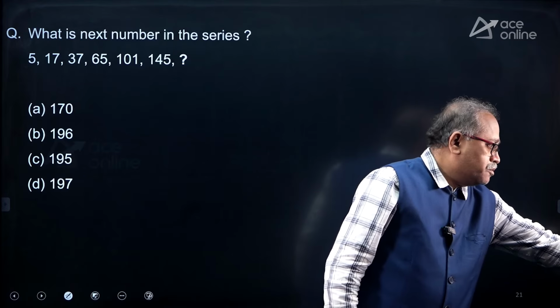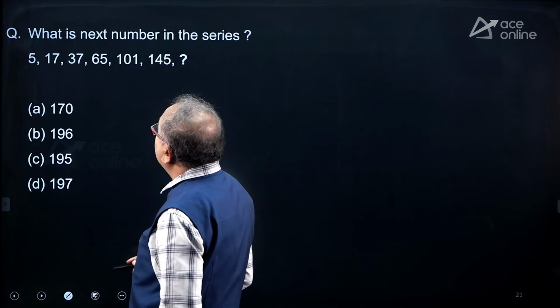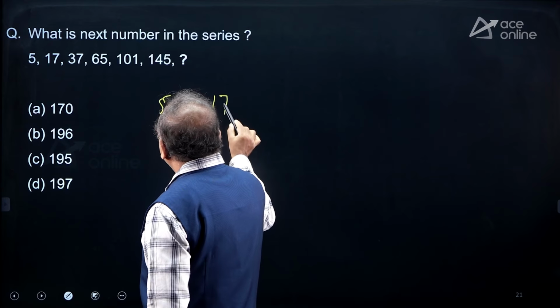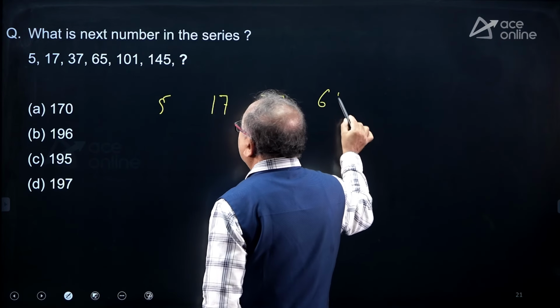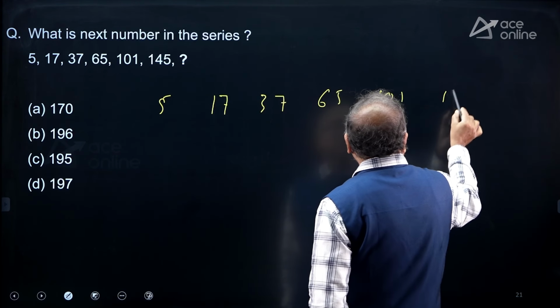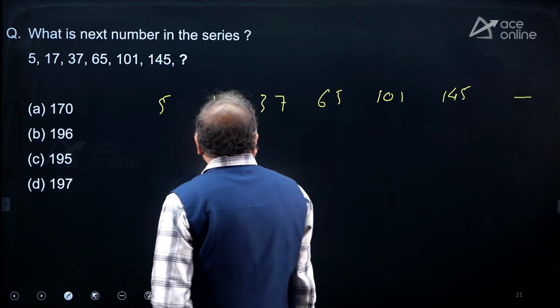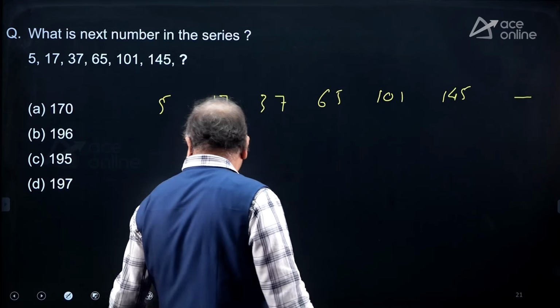Now, what is mentioned here, let me write down clearly: 5, 17, 37, 65, 101, 145, and I need the next number. So, should I check with addition or multiplication?